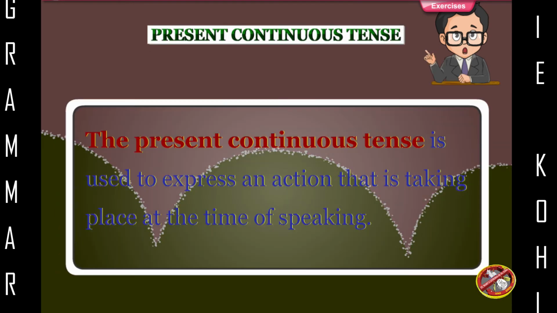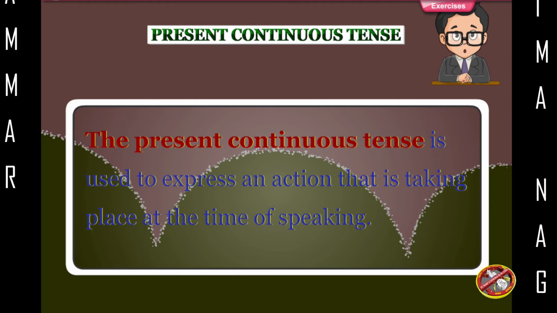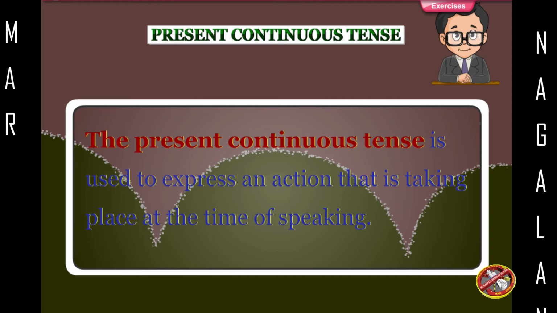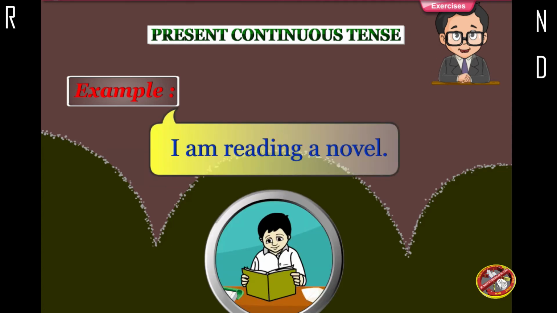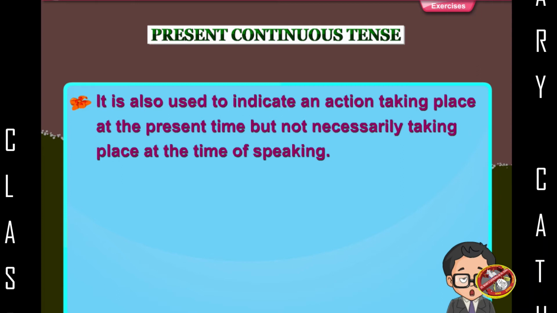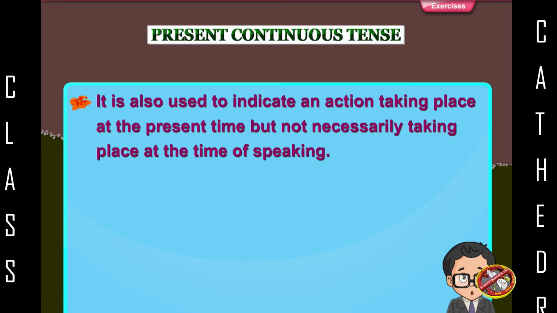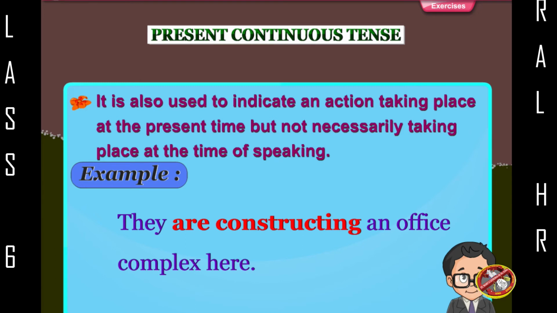Present continuous tense. The present continuous tense is used to express an action that is taking place at the time of speaking. Example, I am reading a novel. It is also used to indicate an action taking place at the present time, but not necessarily at the time of speaking. Example, they are constructing an office complex here.